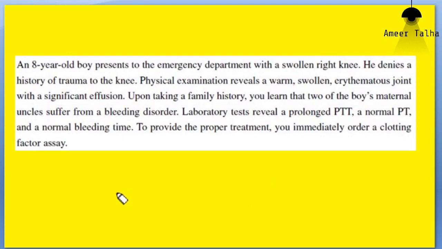So which of the cells are responsible for determination of bleeding time? Any wild guess? Yes, students. RBC. Which cell? RBCs. Anyone else?